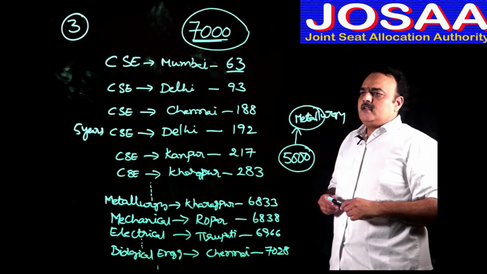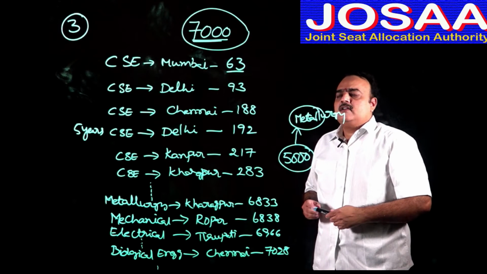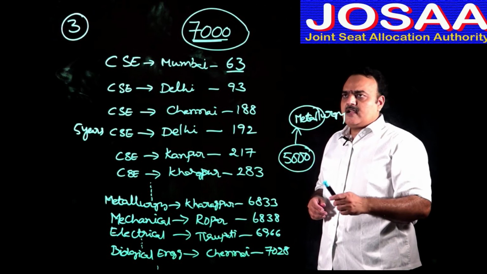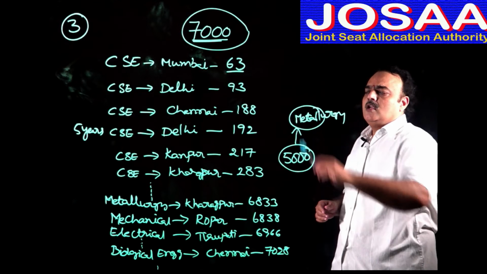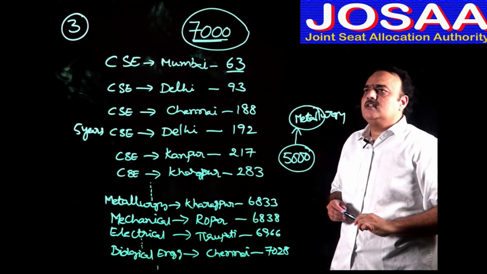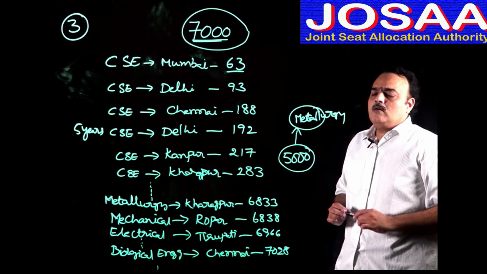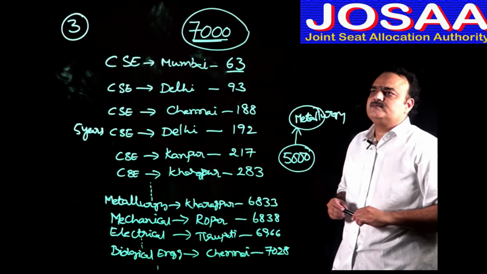Now I display it in detail here, taking an example. I am considering a general category boy student who gets a 7,000 rank in JEE Advanced 2020. Now, how does he have to fill the options? This is the example I am displaying.